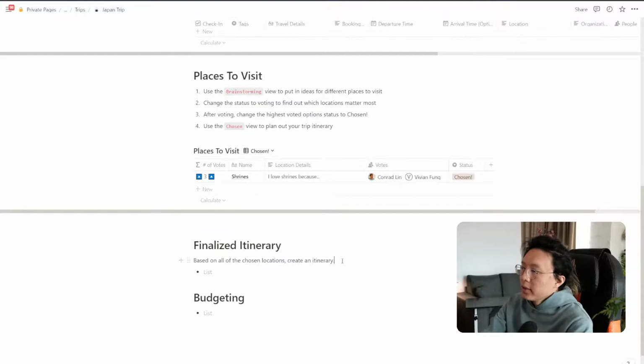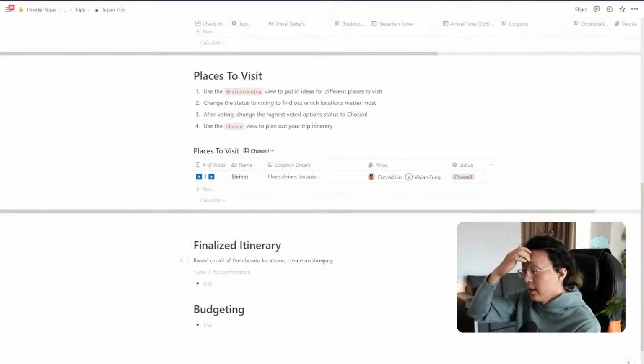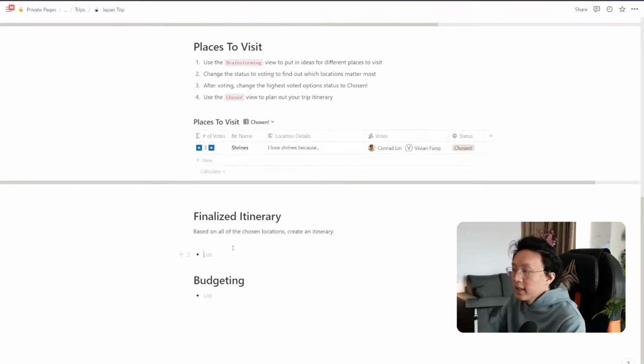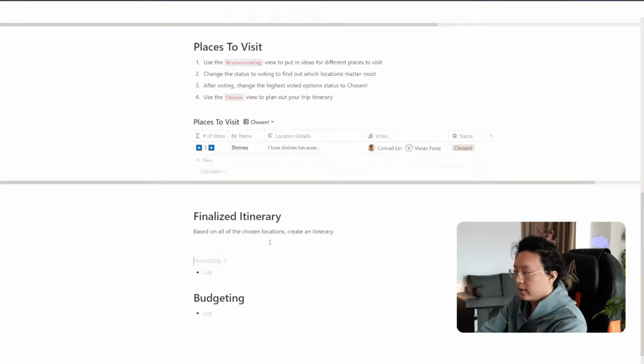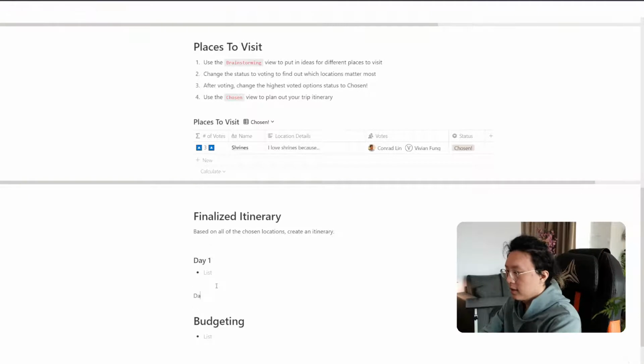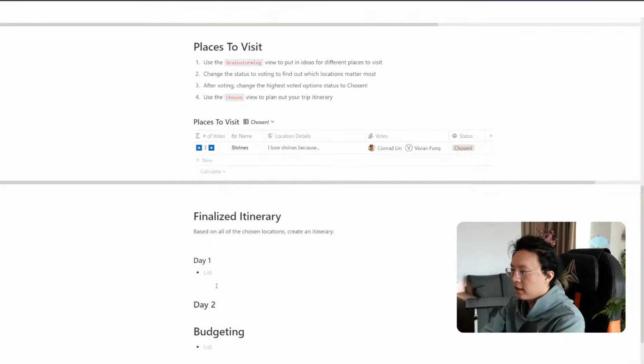So what we can do here, and of course we can do it in many ways, but I think the easiest way for us is making it plain text. So for example, day 1, we do this, we do this, we do this. Okay. Day 2, we do this, we do this, we do this. So let's say day 2, like this, and then day 3.